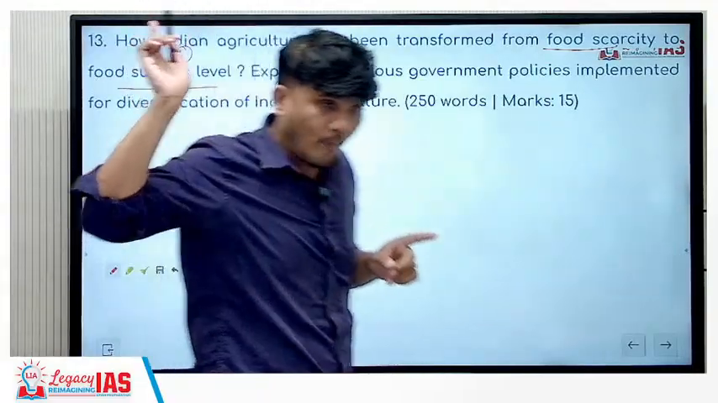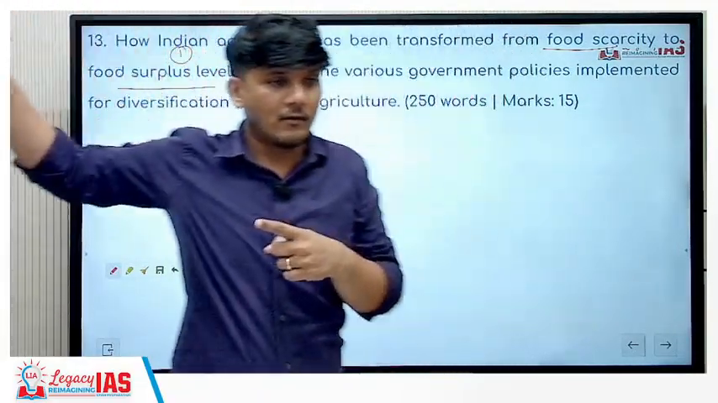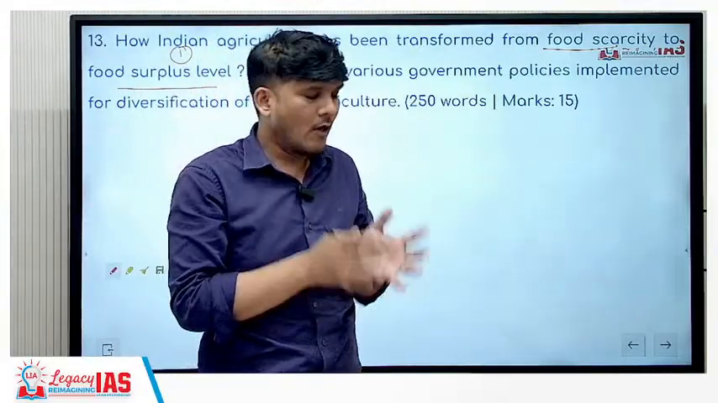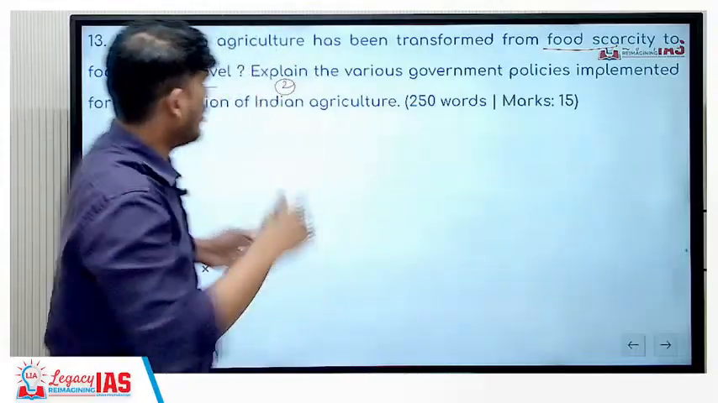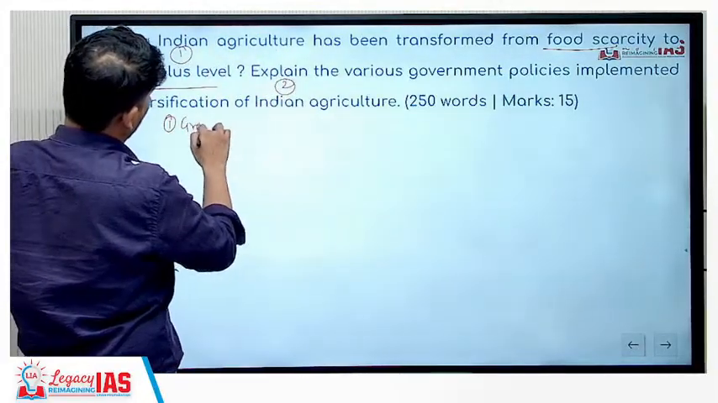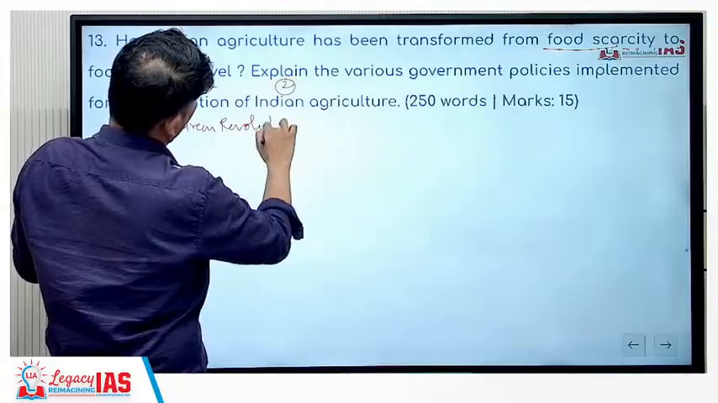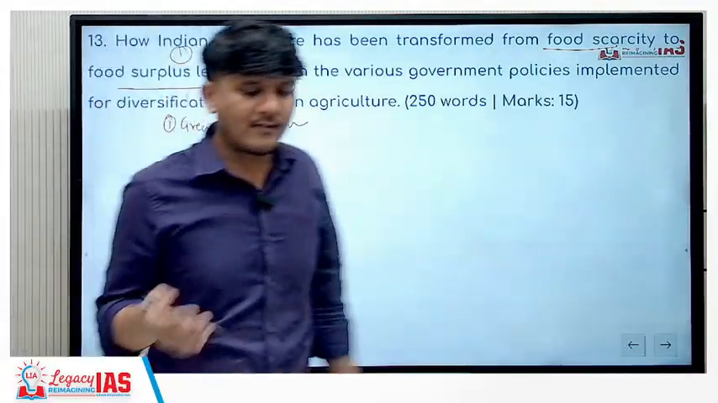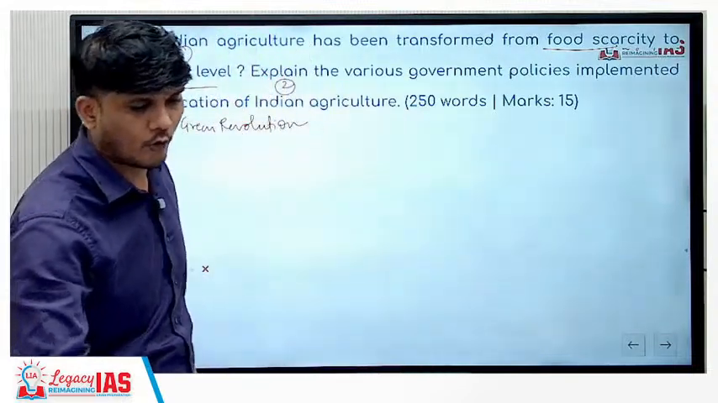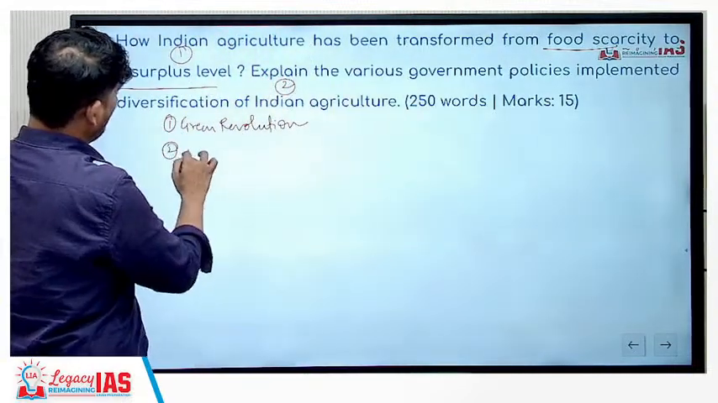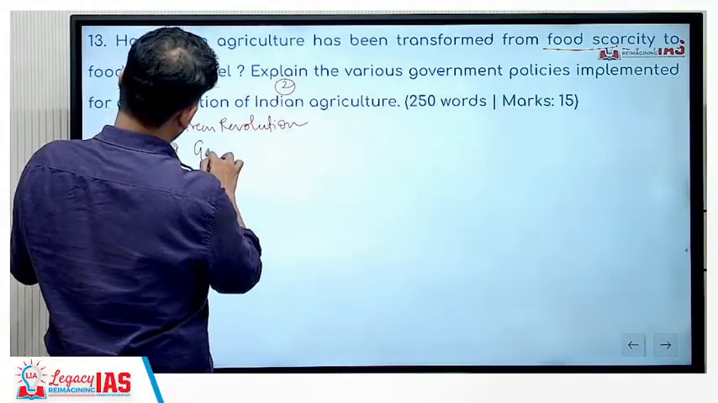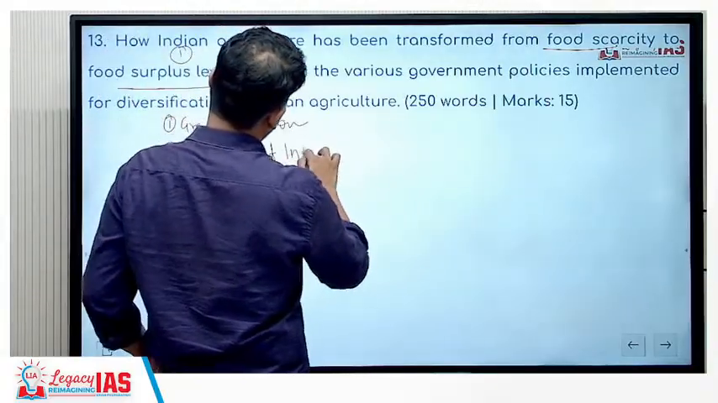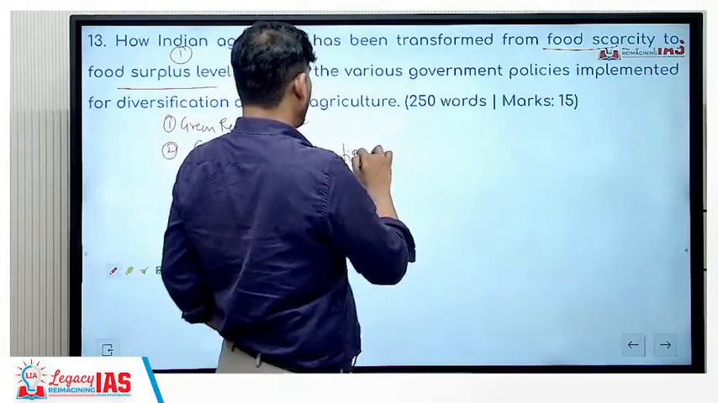That means we need to go back to the 1950s, 60s. That's when there was food scarcity, before the Green Revolution. Starting from there, where was food scarcity, how we became surplus. So the first thing that we are going to talk about is the Green Revolution. In the Green Revolution, HYV seeds, etc., you can basically talk about all those things. Then you can talk about government interventions. What are the government interventions?